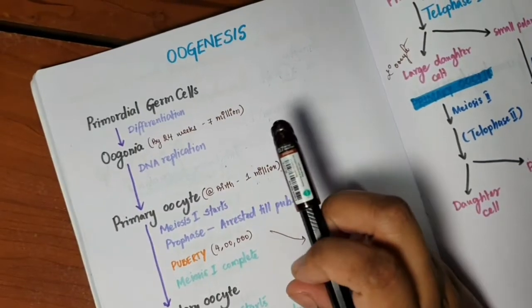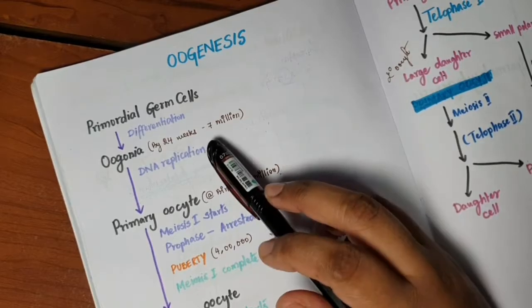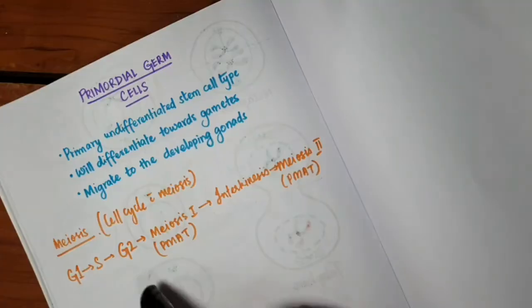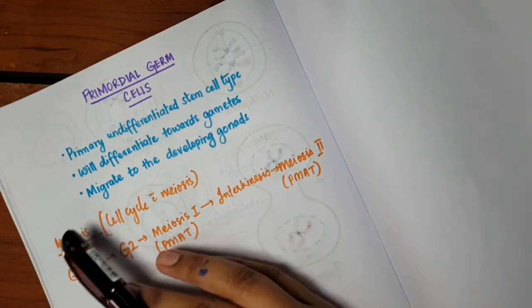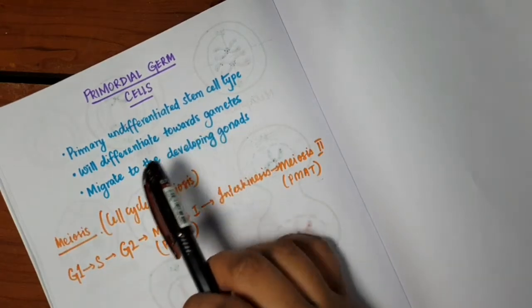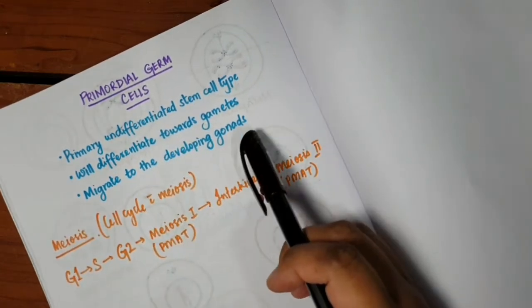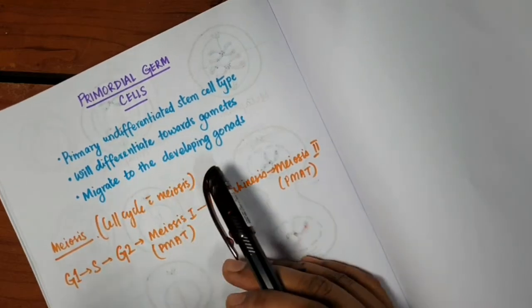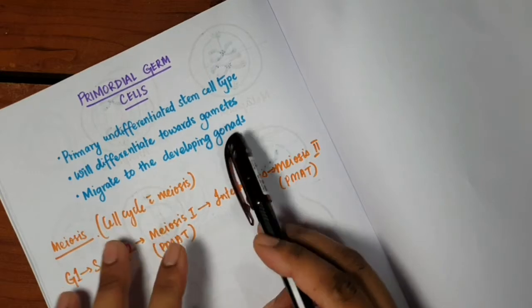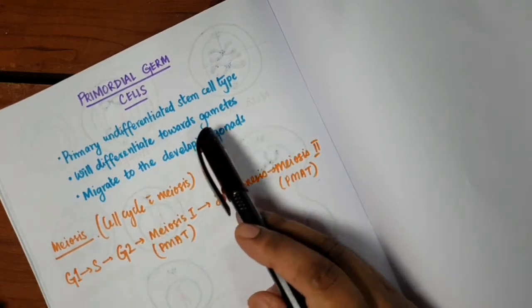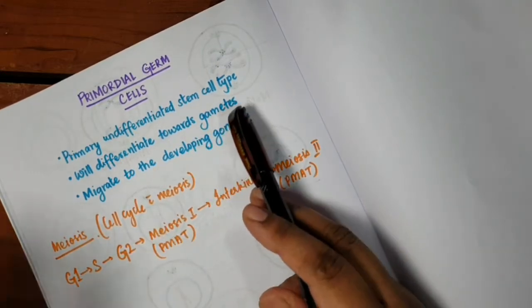Let's have a quick look at two important things before we start learning about oogenesis. What are primordial germ cells? They are a type of primary undifferentiated stem cells, and they differentiate to become gametes. The primordial germ cells are present in an embryo. They migrate to the developing gonads, and then they differentiate to become gametes. That is the ova or the sperms.